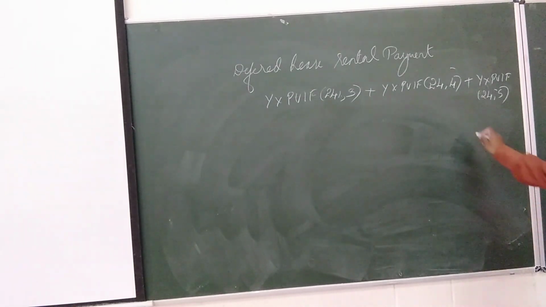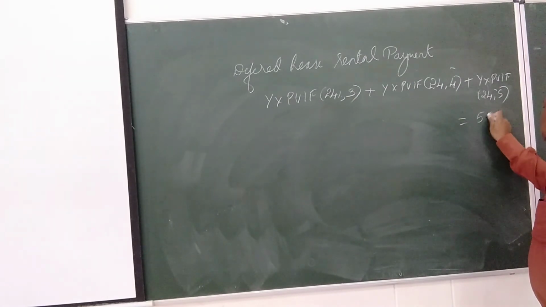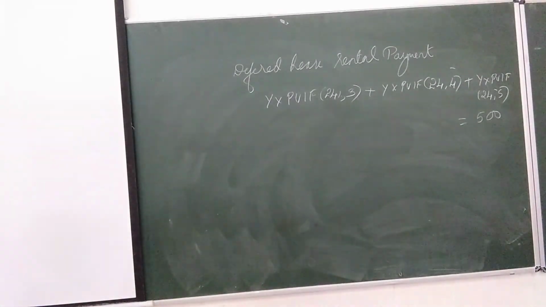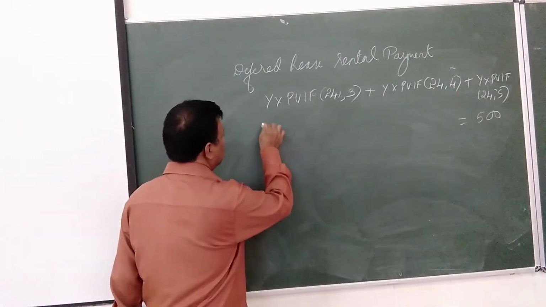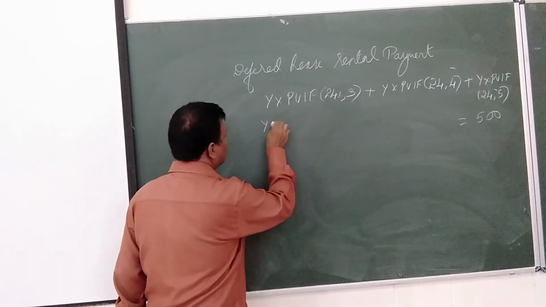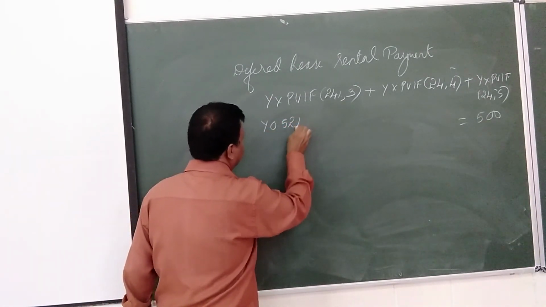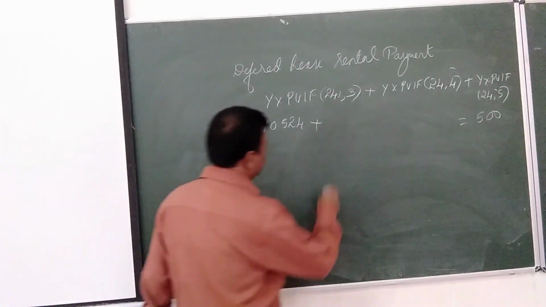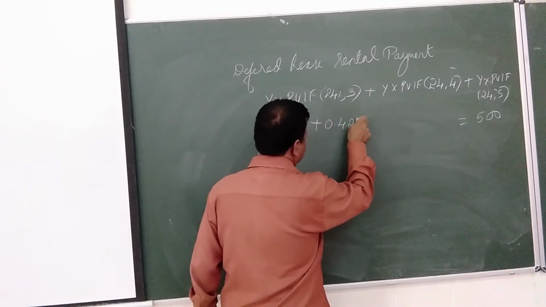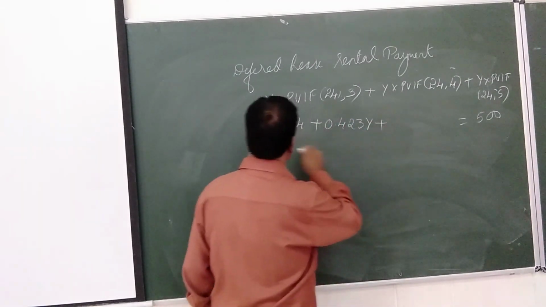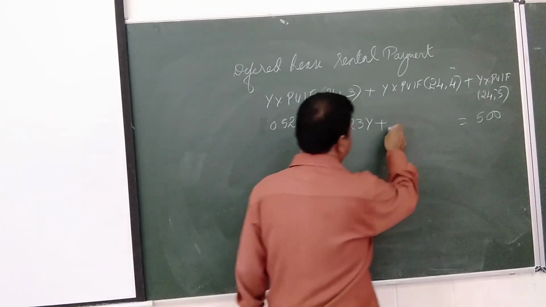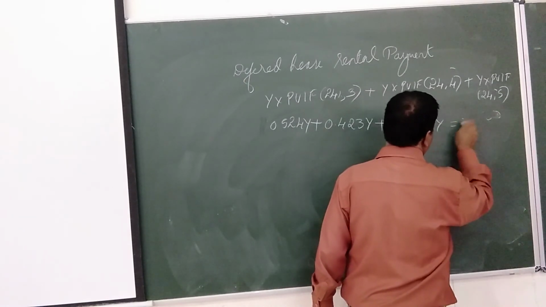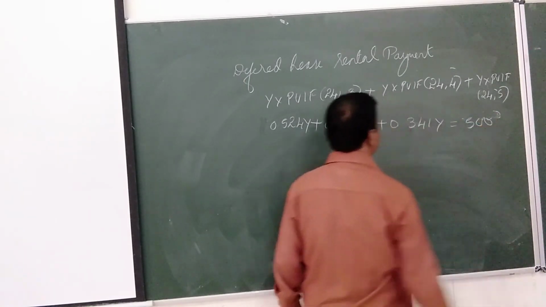So this is equal to how much we have? 500. So what is 24% in 3 years? 0.524. Y into 0.524 plus 24% 4 year, 0.423, then 0.341, is equal to 500.